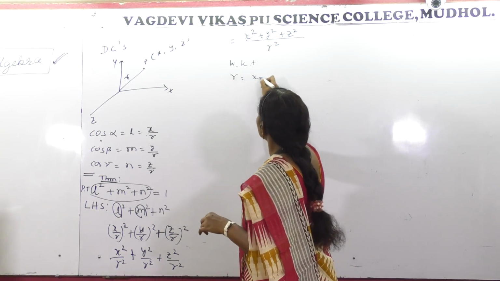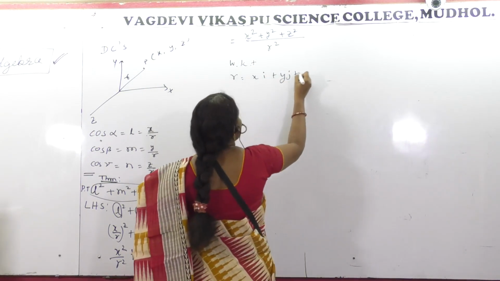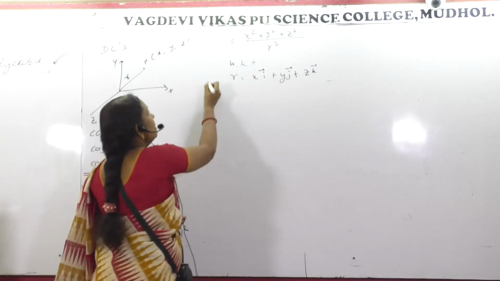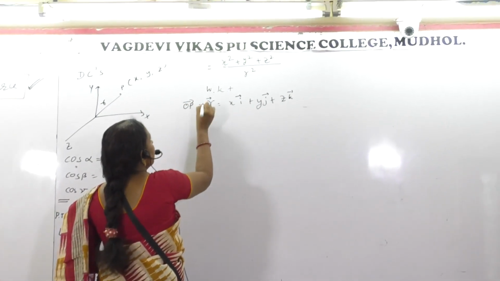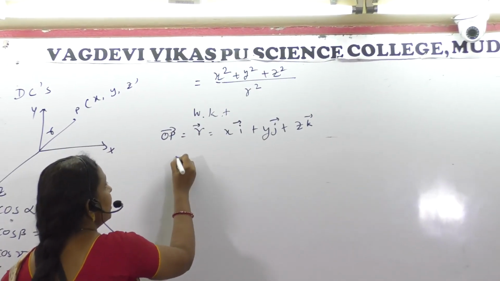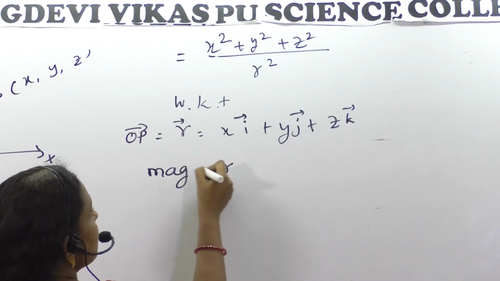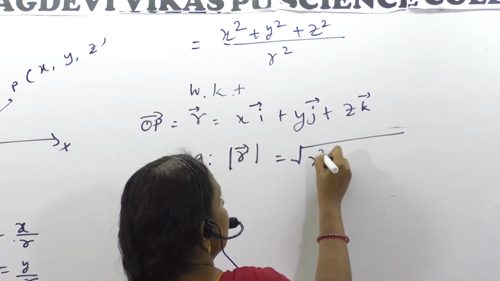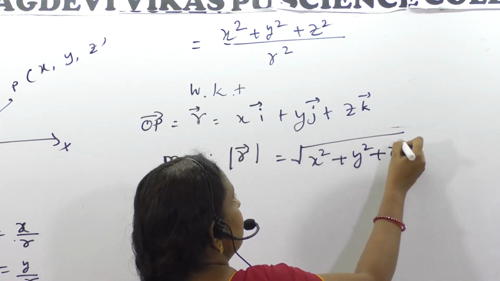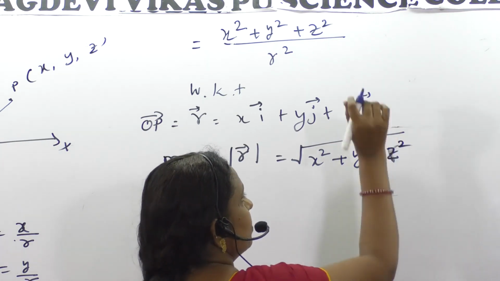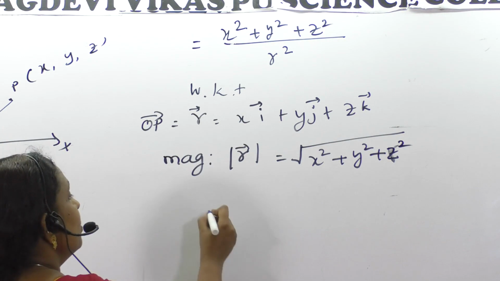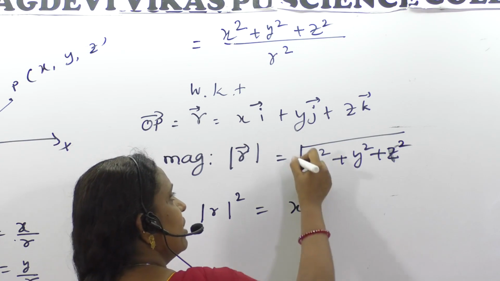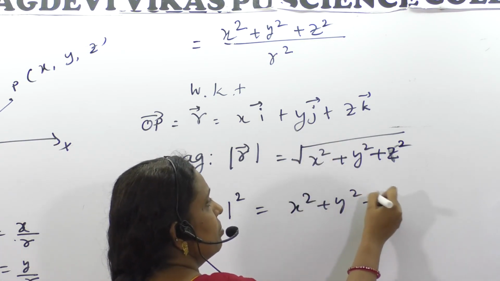R is equal to xi plus yj plus zk, the component form of OP. But the magnitude is given by modulus R, which we already studied just now. On squaring, the square root sign vanishes: r square is x square plus y square plus z square.